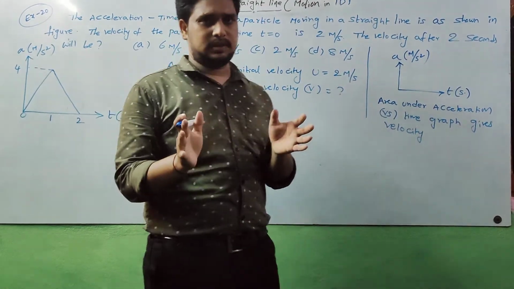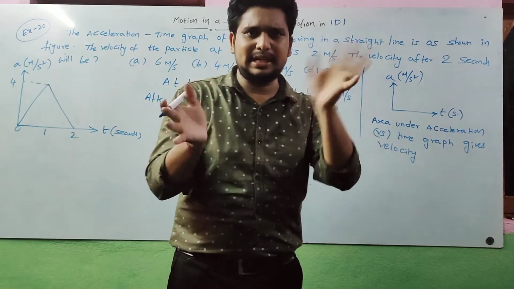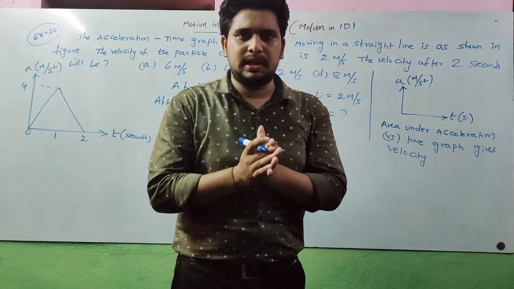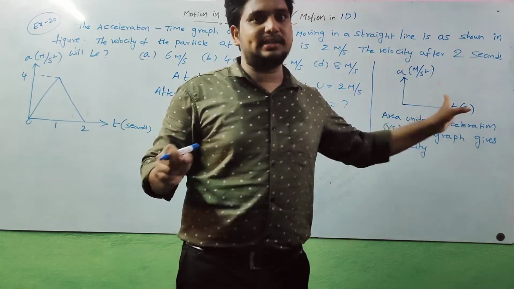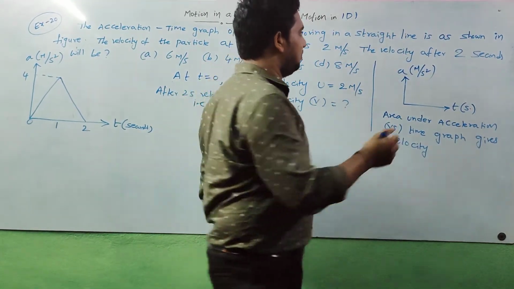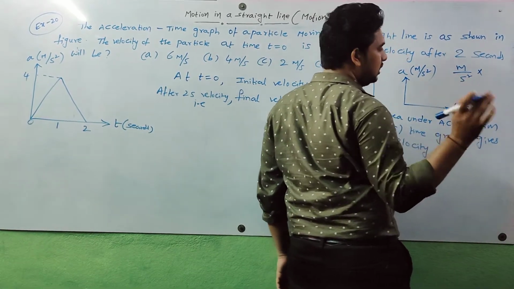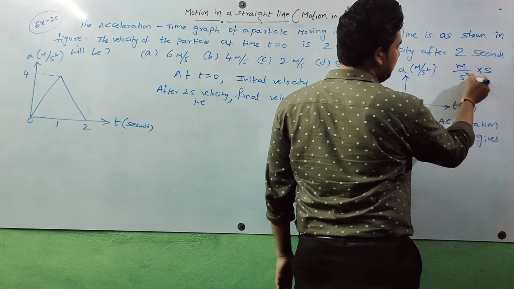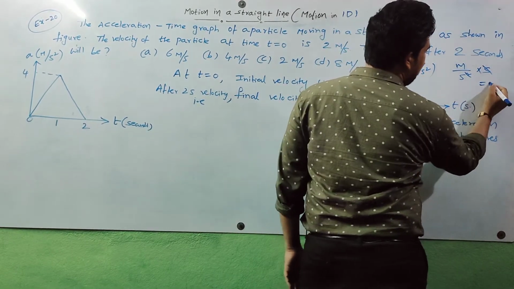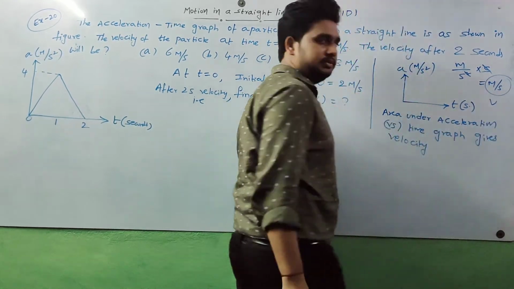Area means x-axis units into y-axis units. Just multiply both, and you get some unit. That unit represents the area under that graph. For example, meter per second square into second: the second square and second cancel. What did we get? Meter per second. Meter per second represents velocity.